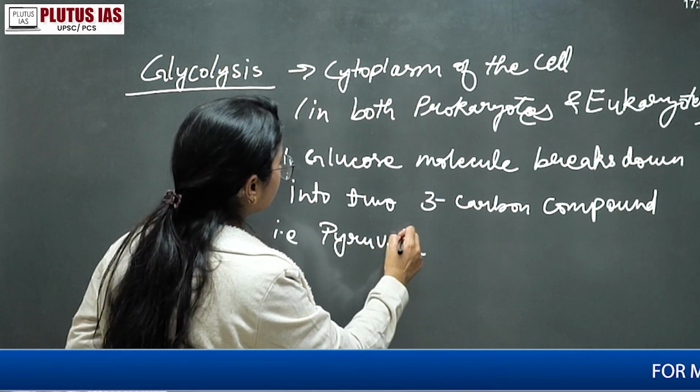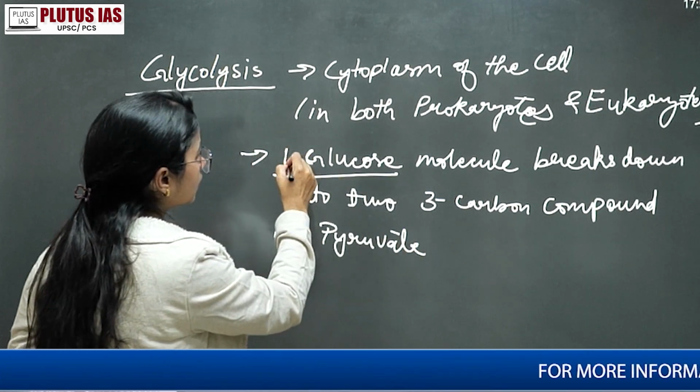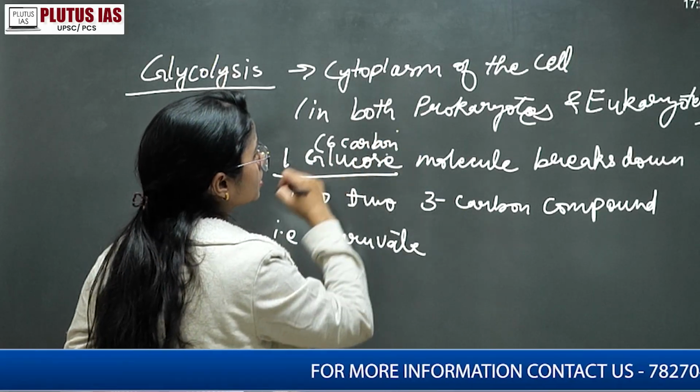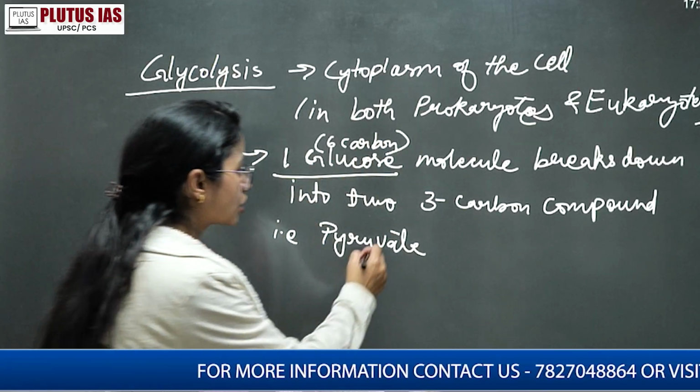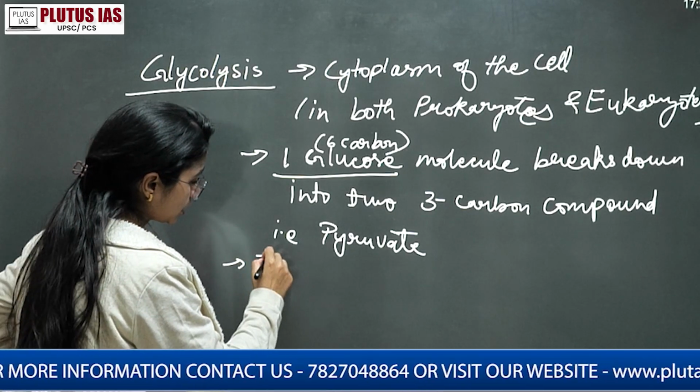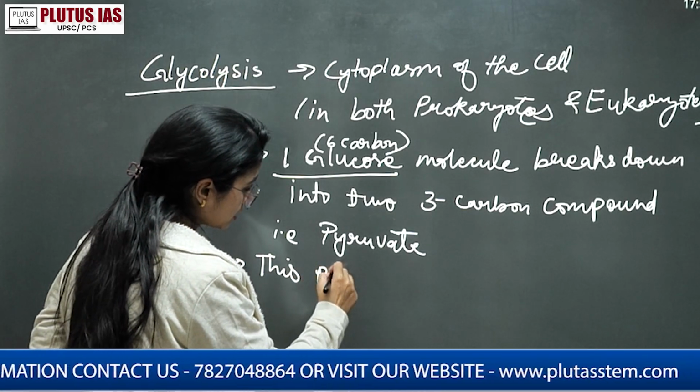And we know the glucose is a 6-carbon compound. So that is the formation.